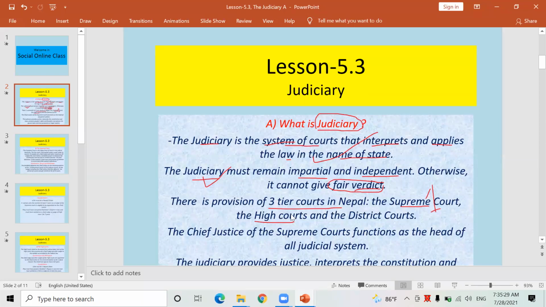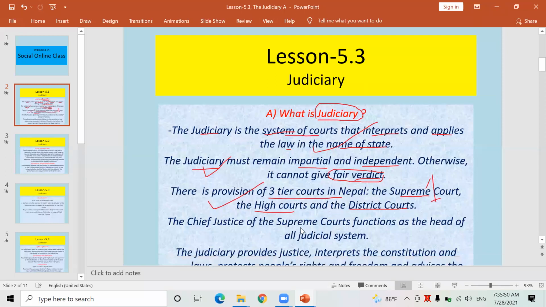In Province Number 1, Province Number 2, Bagmati Province, Karnali Province, everywhere there are High Courts. Similarly, each and every district consists of one District Court as well. In this way, there are three tiers of court in Nepal. Those are collectively known as the judiciary in Nepal.